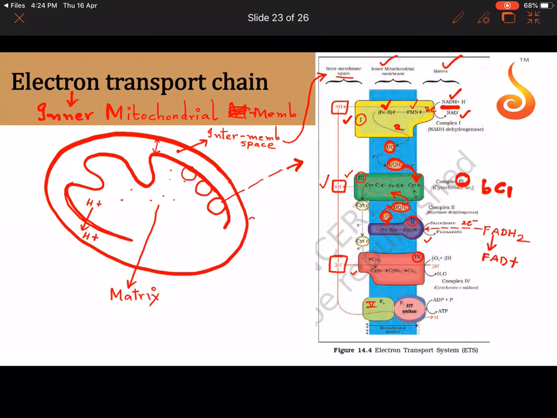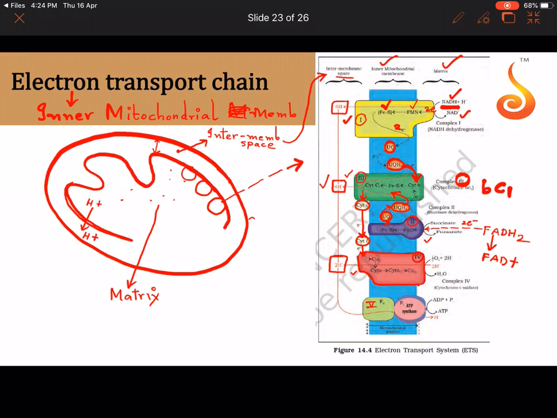And here protons are being pumped. Correct? And then the electron from complex 3, see, it is coming out of complex 3 to a mobile electron carrier called cytochrome C. Cytochrome C will pick the electrons and send them to a copper and heme containing cytochrome complex, which is called the complex 4.